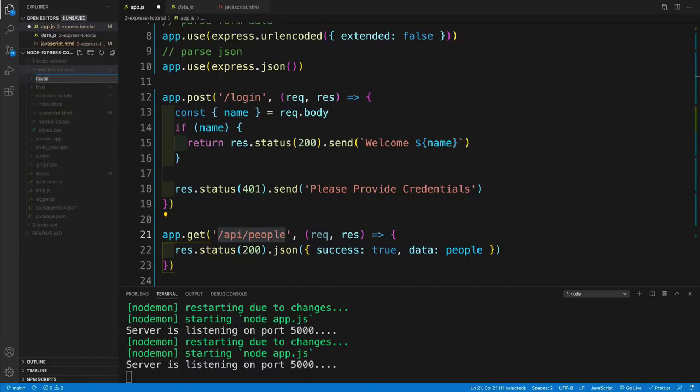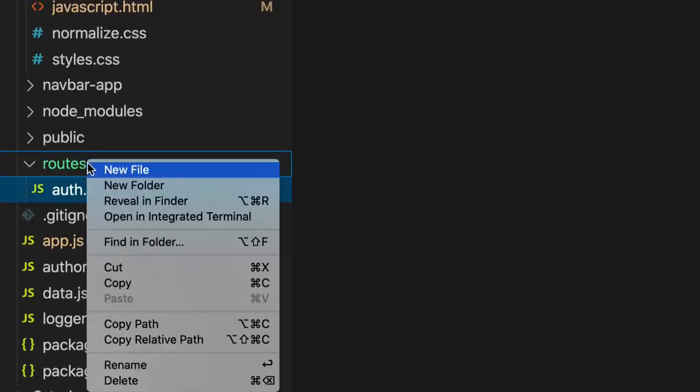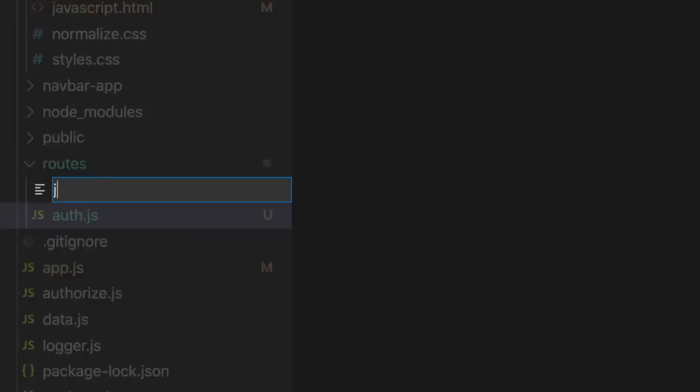Now, again, common convention is just creating another folder. So I just want to make sure that I'm actually doing that in the Express tutorial. Let's create a new folder, and common convention is calling this routes. And then you just come up with whatever name you want. Now, in my case, I'm going to go auth for the login because we're just going to imagine that maybe there's going to be one for register, one for logout or whatever. And then there's going to be one for the people. So that's going to be for my API and people. So let's set up these two files.